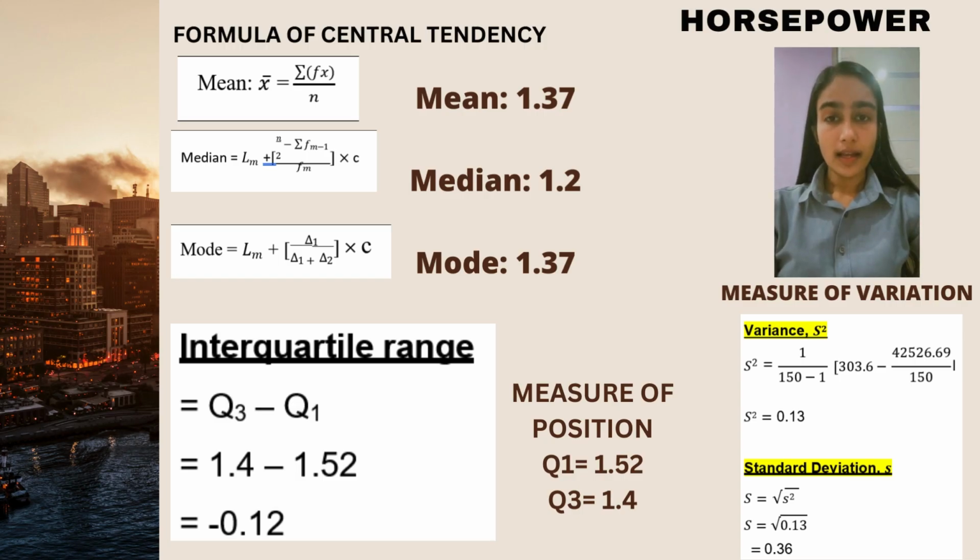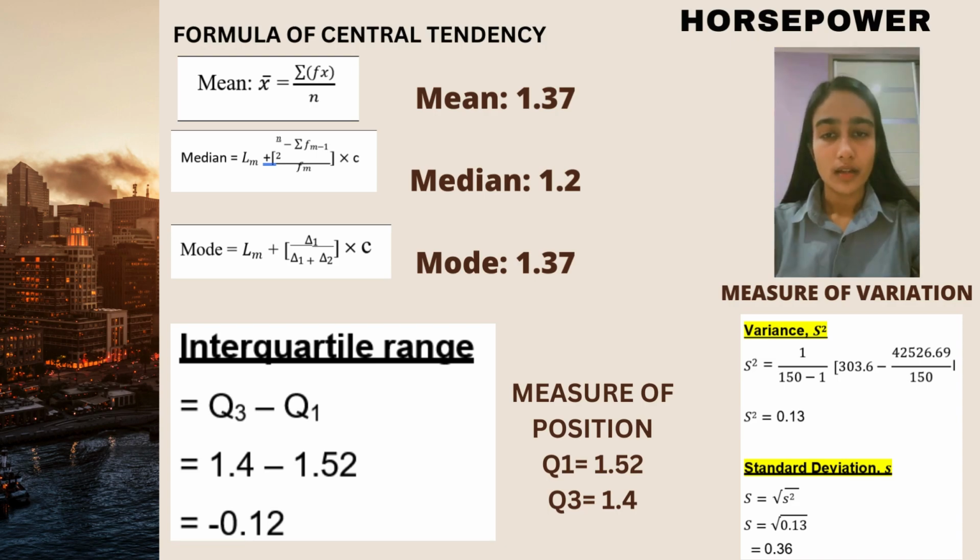Hi, good day everyone. I'm Renita Shubhan, daughter of Vera Murugan, and my matrix number is 822A1196. So today I'm here to present central tendency, measure of position and variation of horsepower and weight. Okay, first the class width of horsepower, the formula is maximum entry minus minimum entry divided by number of classes. So the answer I get is 0.20.